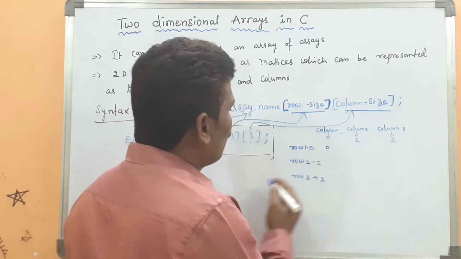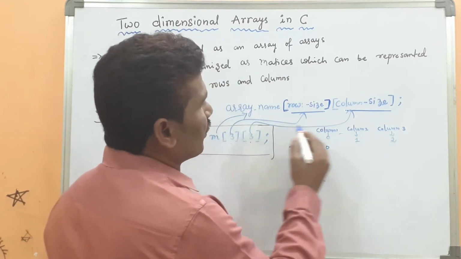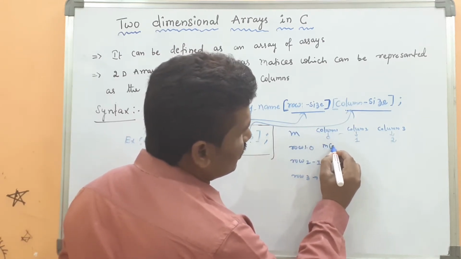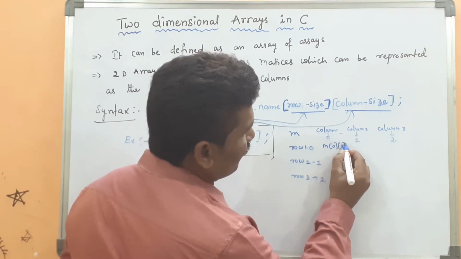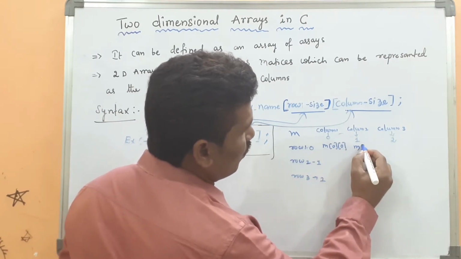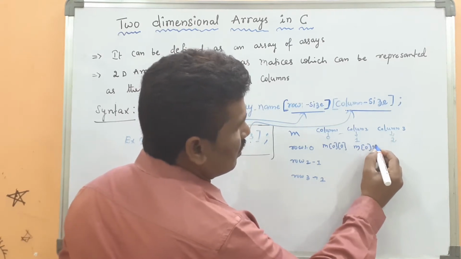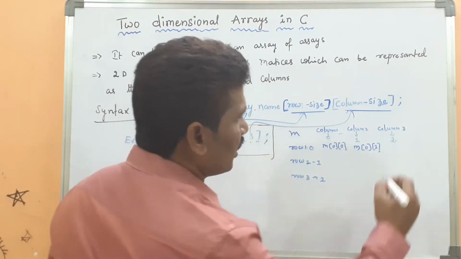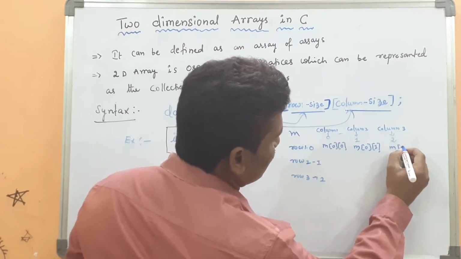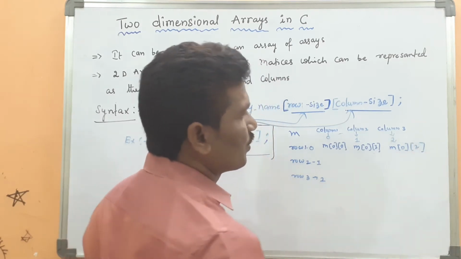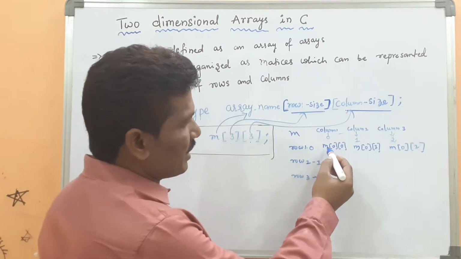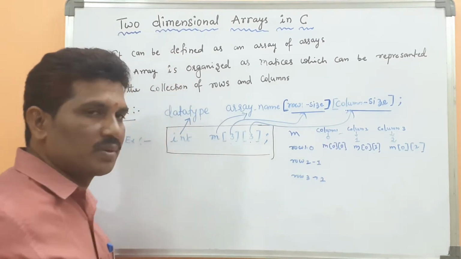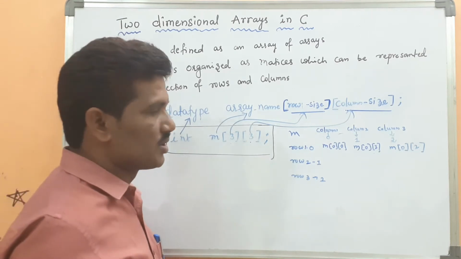0, 0. What is the name of the array? M. So the name of the array is nothing but M. So M of 0, 0. M of 0, 1: first row, second column. M of 0, 2. Actually, it will start from 0. The matrix arrays will start from the 0 index.